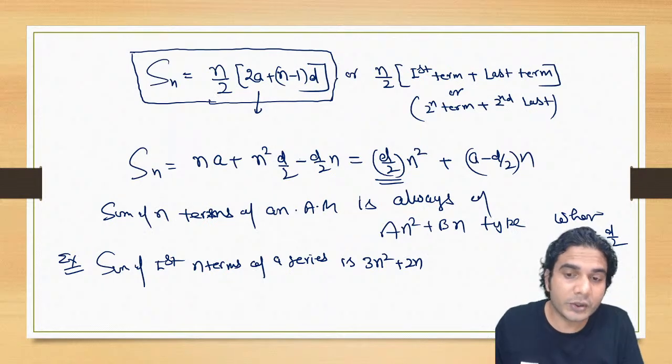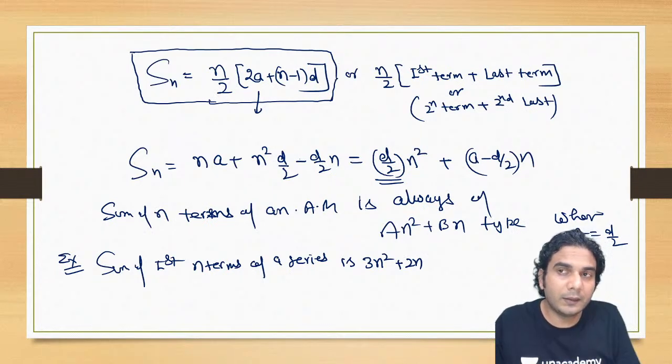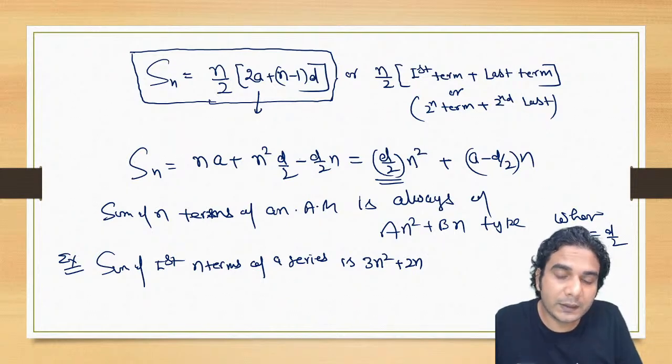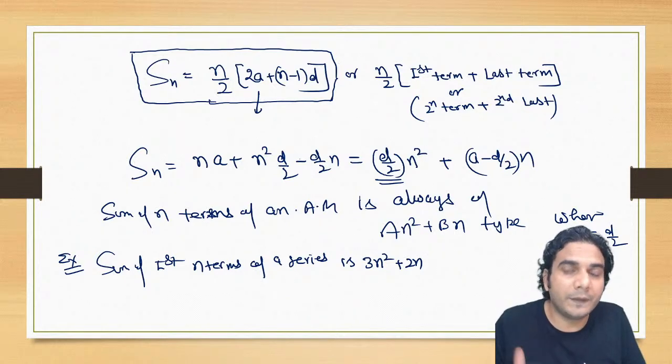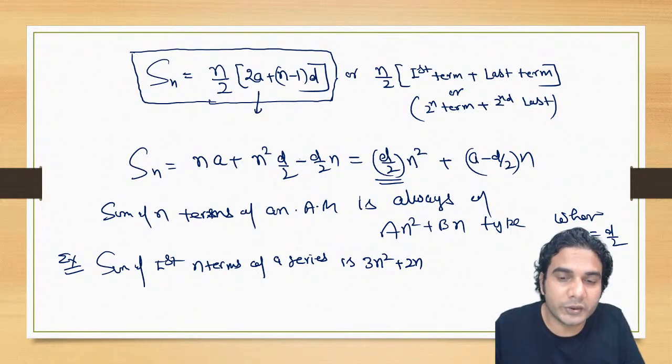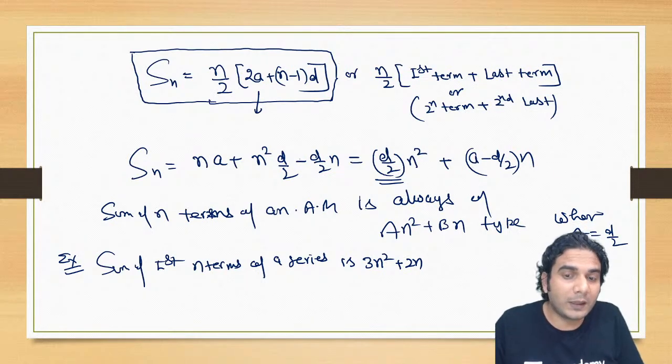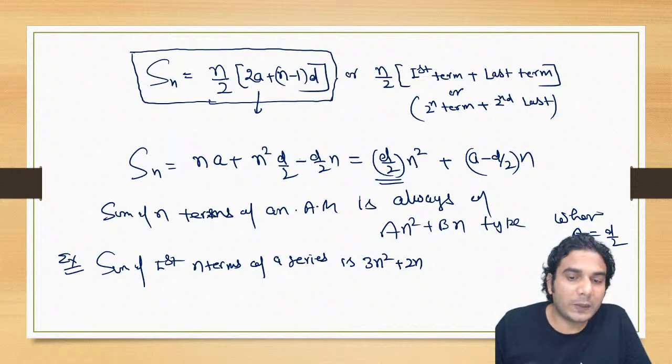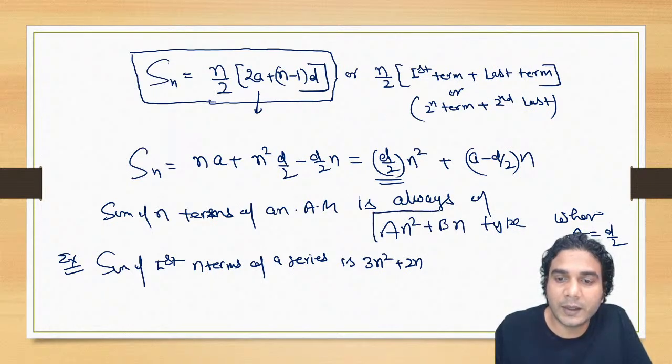This might be a question. If it is an AP, then find the common difference; if it is a GP, then find the common ratio, right? So by looking at the formula that it is quadratic, of the a n square plus bn type, immediately we can say that this is the sum of an AP, right? This is because it is of the a n square plus bn type.